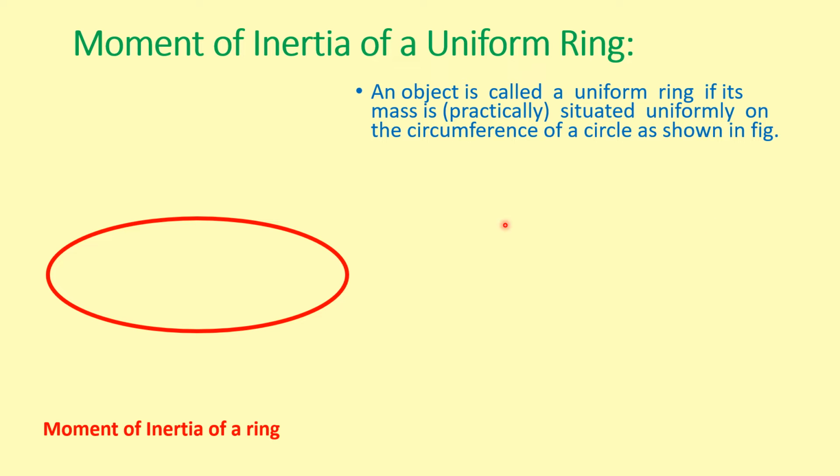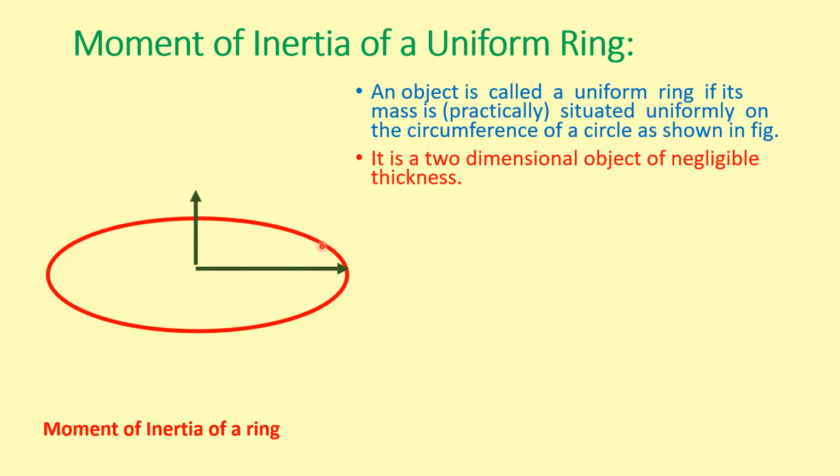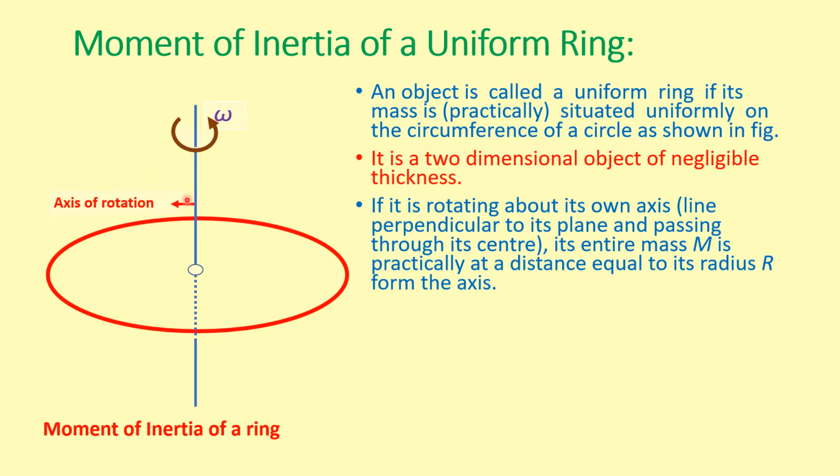An object is called a uniform ring if its mass is practically situated uniformly on the circumference of a circle, as shown in the figure. It is a two-dimensional object. Consider that it has a negligible thickness. It is rotating about its axis, passing through its center and perpendicular to the plane of the circle.